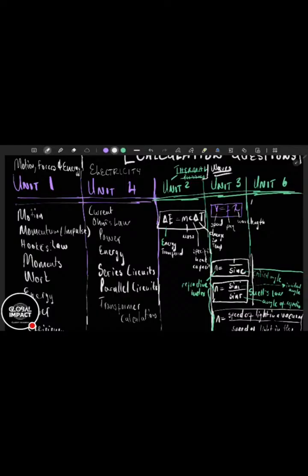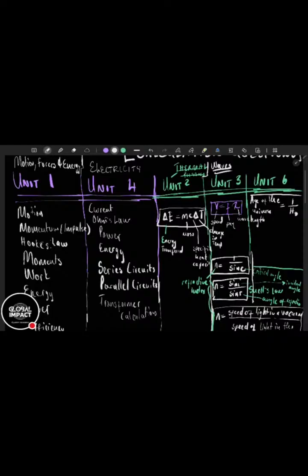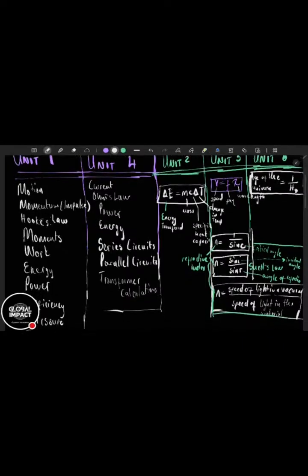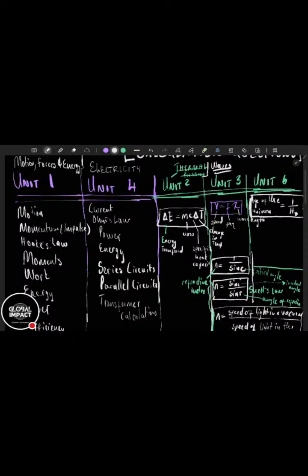We know that we have the age of the universe for unit 6. It is equal to 1 over h0, and h0 is called the Hubble constant. So this is the first formula. Age of the universe. Then after you find the age of the universe, things are clashing ugly here. It's becoming very ugly. Let me remove this.